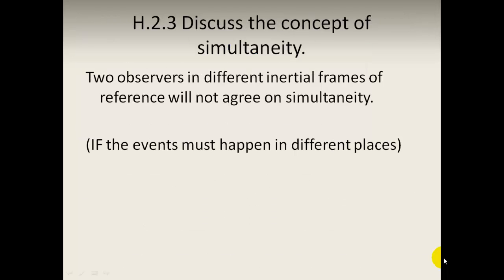This means that two observers in different inertial frames of reference will not agree on simultaneity, only if, however, the events happen in different places. If two events happen in the same place, then they must be simultaneous for everybody. Who is correct?